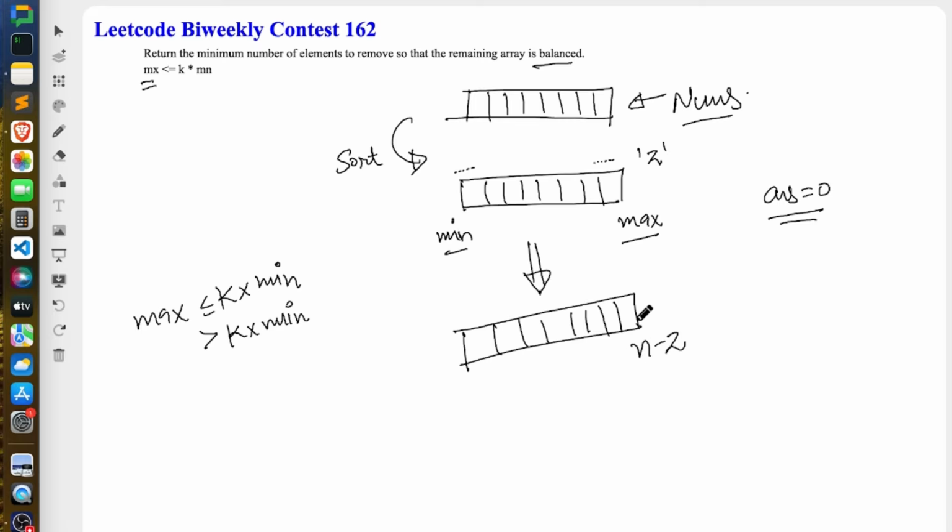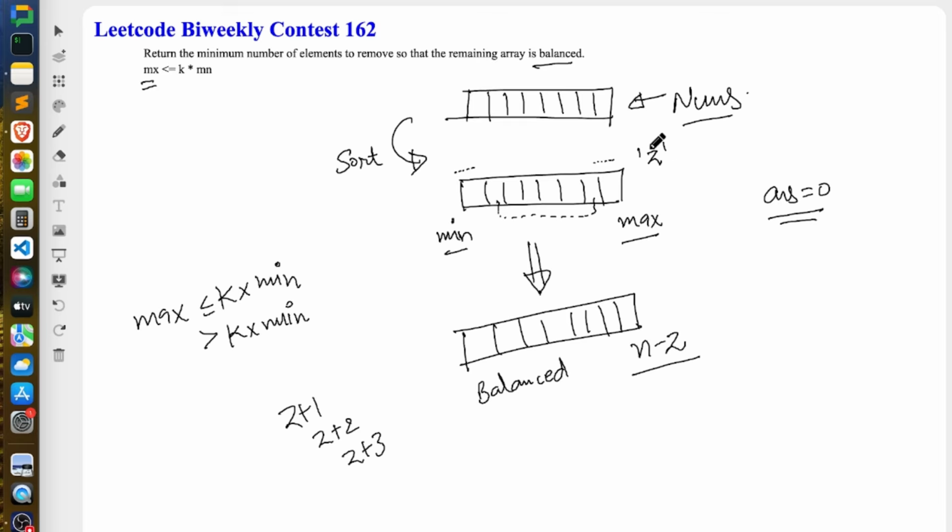And one more thing, this would be a subarray, because since you remove a few from the start and a few from the end, the remaining array is a subarray, a contiguous part of the array, and the size would be n minus z. So just observe one thing. If you remove z number of elements and your array is balanced, can I say that if you remove z plus 1, z plus 2, z plus 3, your array will always be balanced? Because they are in a sorted form.